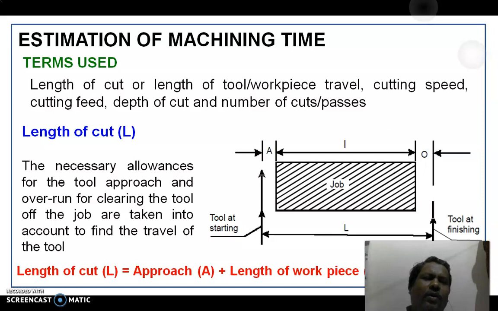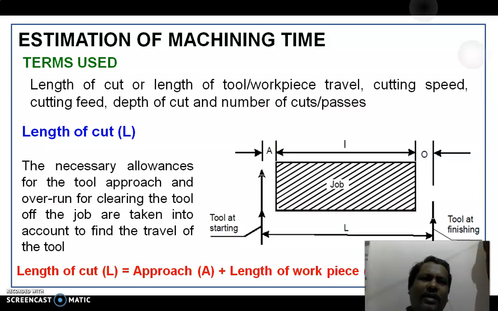In order to clear the material, the tool needs to move further for a distance, that is over travel, that allowance needs to be given. Like approach, the initial distance that needs to be included in the length of cut.